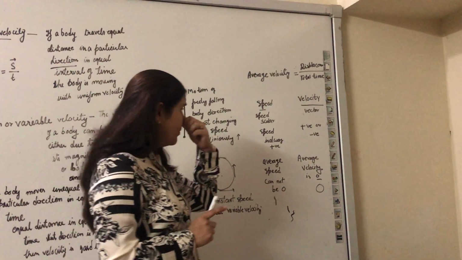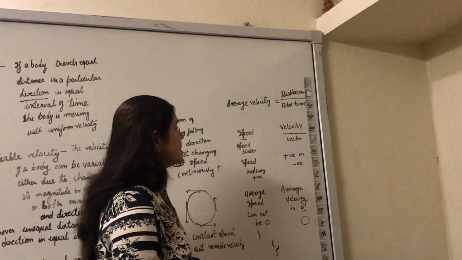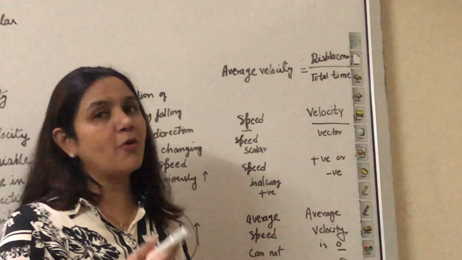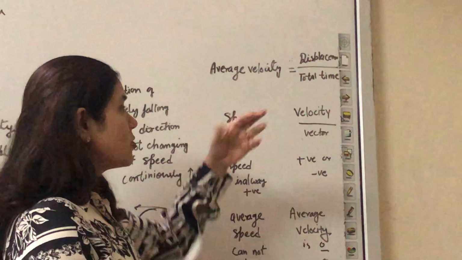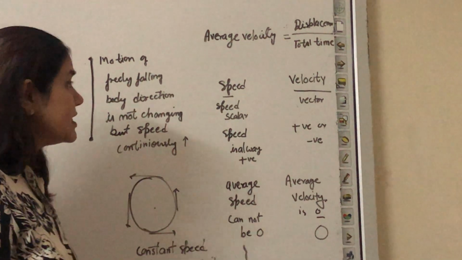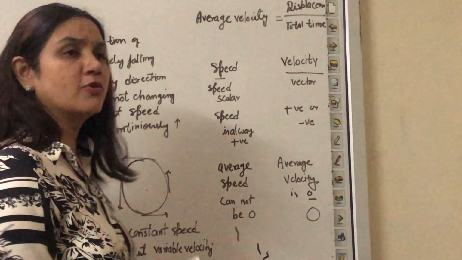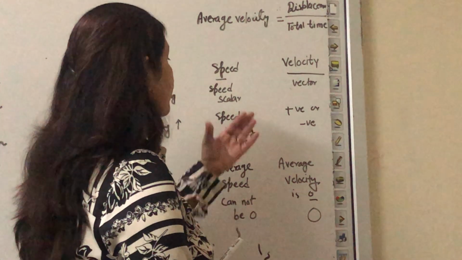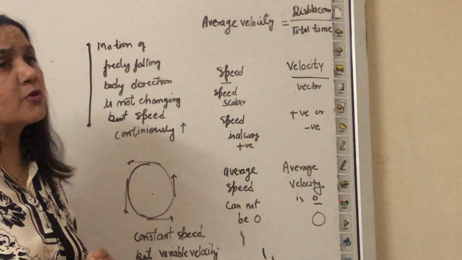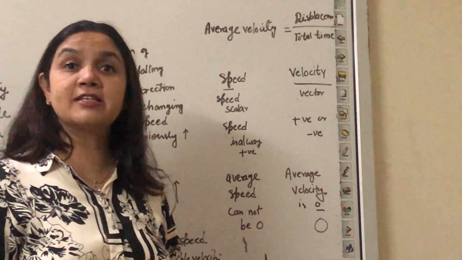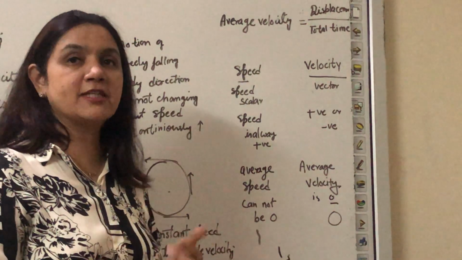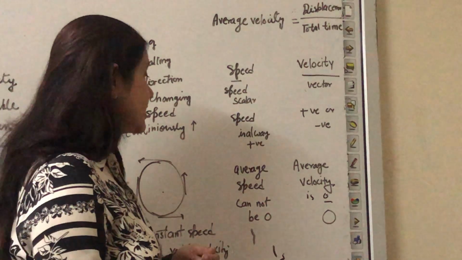So one more term, that is average velocity. Average velocity means when we take the total displacement upon total time. Now try to understand the difference between speed and velocity. You know that speed is a scalar quantity and velocity is a vector quantity. Speed has no relation with direction, so it will always remain positive. But velocity, because it is a vector quantity, may be positive or negative.